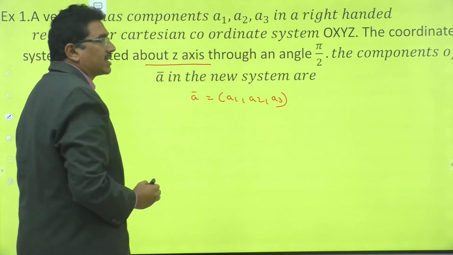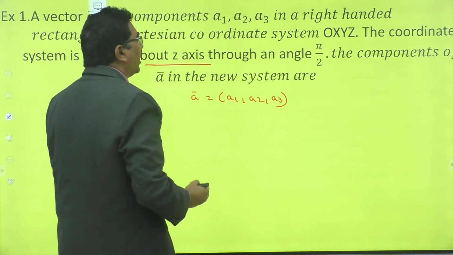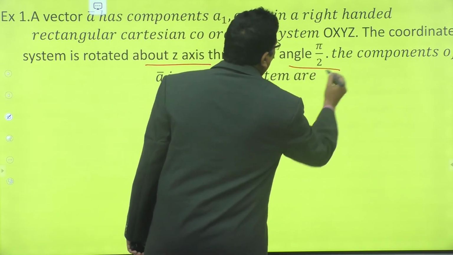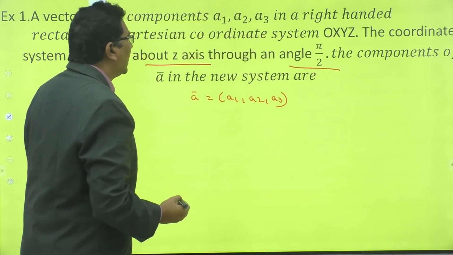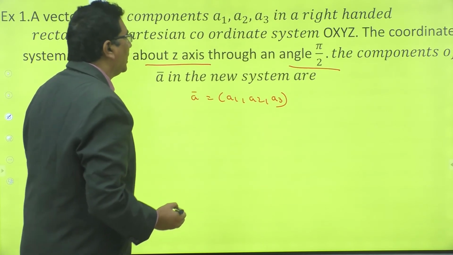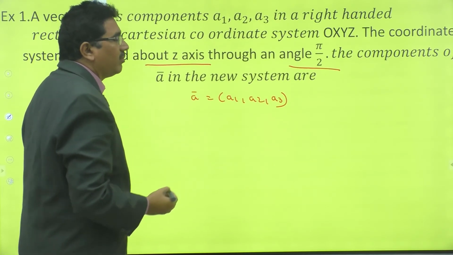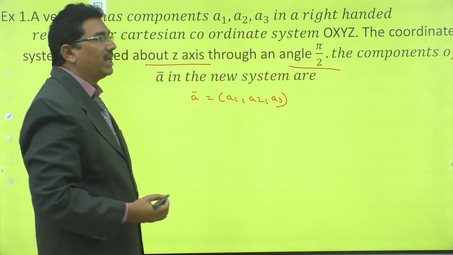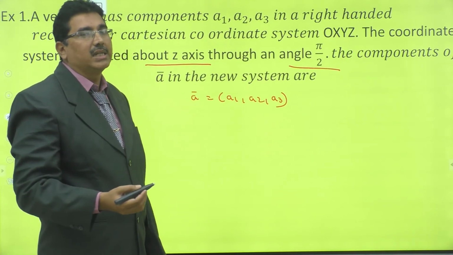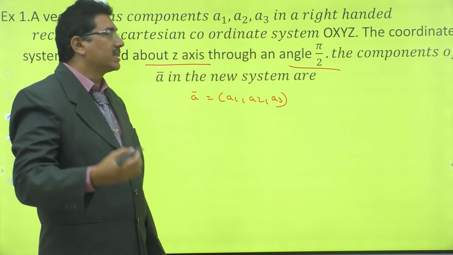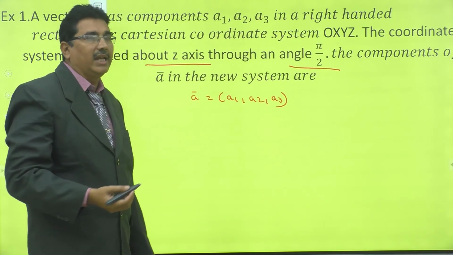The coordinate system is rotated about z-axis through an angle pi by 2. The components of A bar in the new system are: if the system is rotated about z-axis, then the z coordinate cannot be changed. The z coordinate remains the same, that is a3.